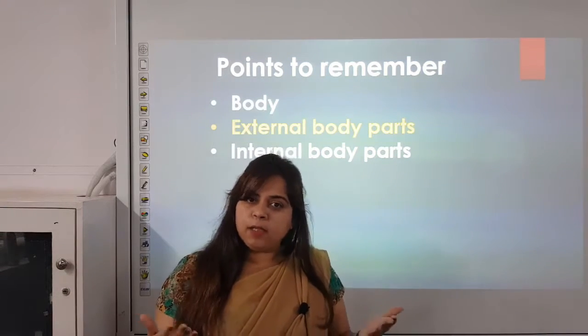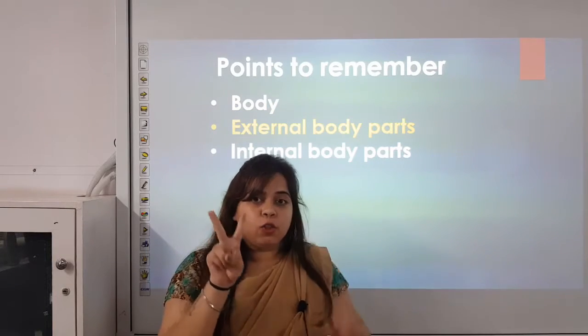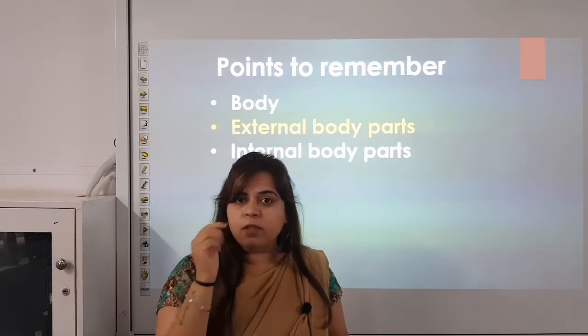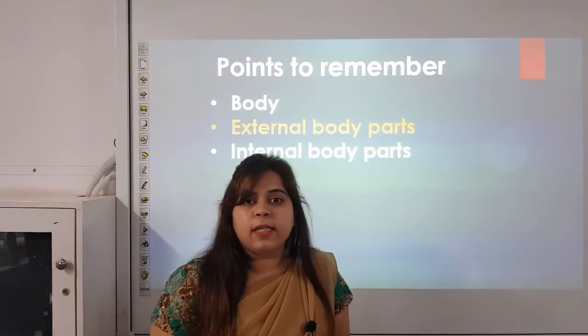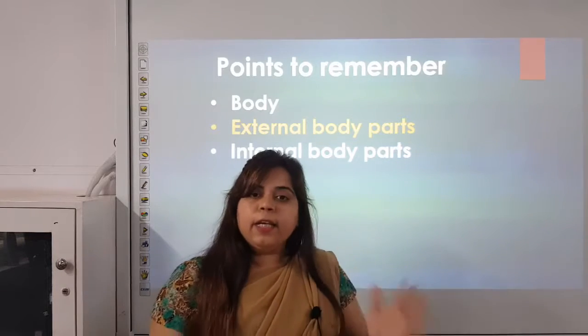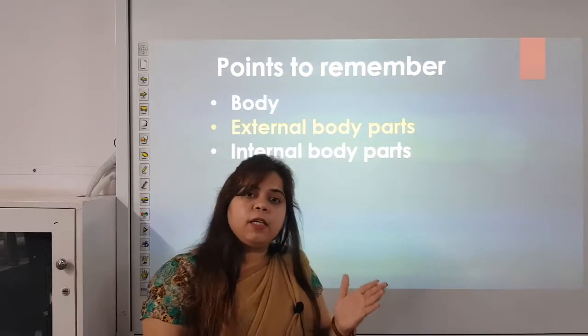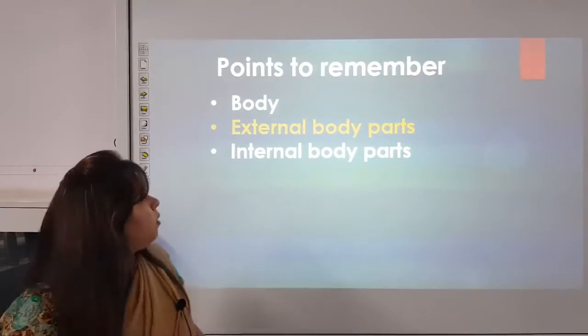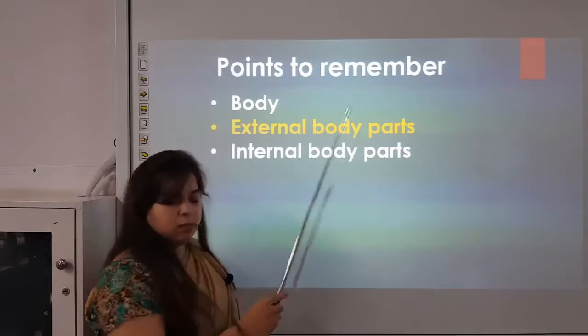It has many parts like eyes, we have 2 eyes, ears, we have 2 ears, we have 1 nose, we have 2 hands and 10 fingers, we have 2 legs and 10 toes. Each of the body part does some other work and these body parts are divided into 2 categories, external body parts and internal body parts.